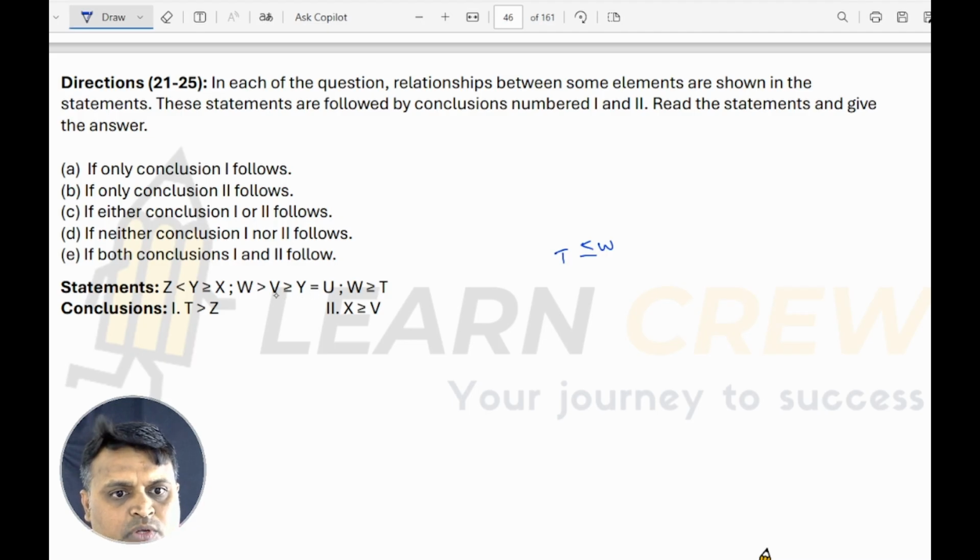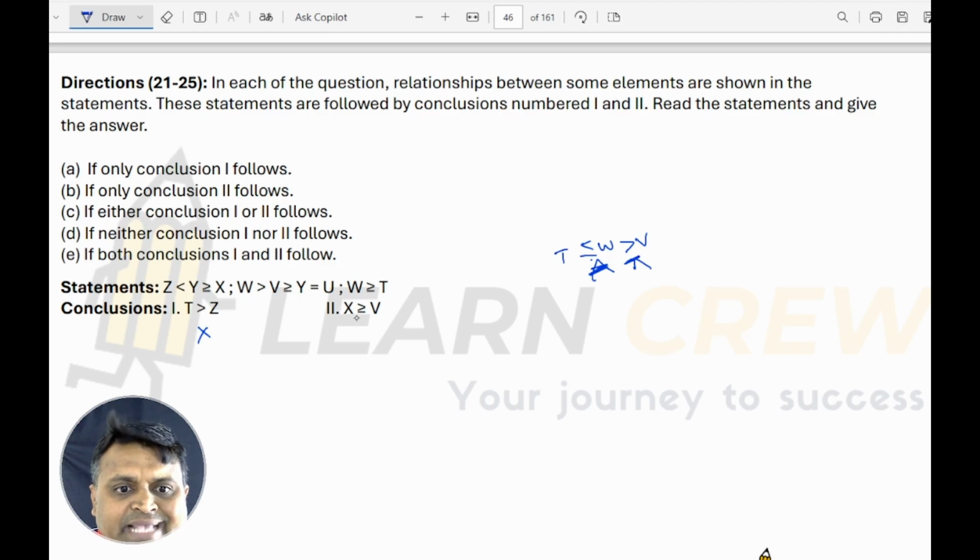See u, w, v, y, u. And here there is no relation. There is no v, y. T less than or equal to w and w greater than v. So two different symbols are there, less than group and greater than group. So here relation can't be established.